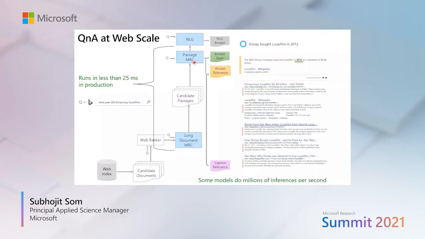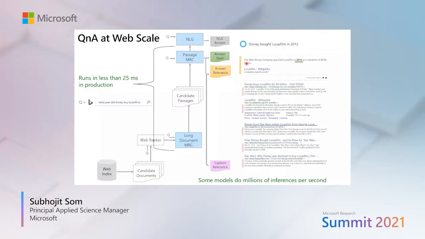In this case, for example, this query, what year did Disney buy Lucasfilm? We finally found this is the most important answer. And we also highlight the exact phrase that answers this question. We also have some natural language generation capabilities where we can generate a user-friendly answer, which is very useful if we are using a speech interface.